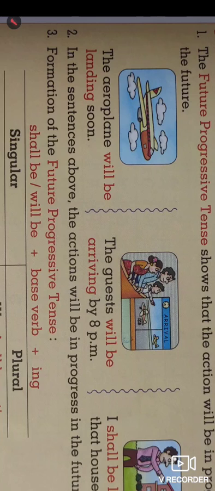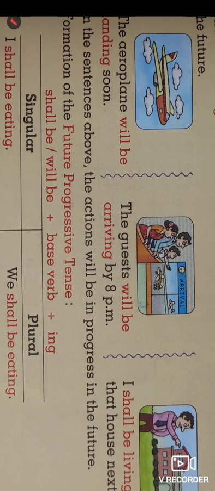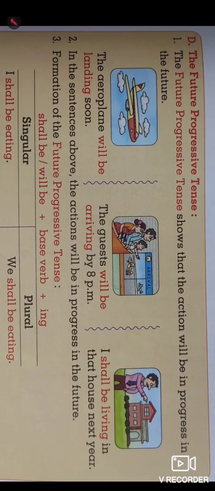Look at the second sentence: the guests will be arriving at 8 p.m. It means they are not yet at the airport and they will be arriving at 8 p.m. So it is the future progressive tense. I shall be living in that house next year. Yet that house is not the person's house, and he will purchase it in the coming year and will be living there next year. So the actions will be in progress in the future.